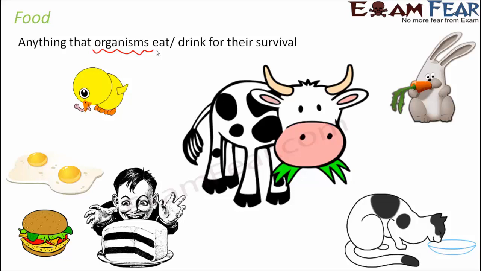Whatever we eat or drink, whether it is pizza or burger or rice or cold drink, everything falls under the category of food. Here in this lesson, we are going to talk about where we get our food from. We might eat a burger, which has cheese, veggies, bread, sauce, a lot of stuff. From where exactly are we getting all these things? We will look in detail at the sources of food. To start with, we know that food is anything that we eat. We refers to all living organisms, not only human beings.